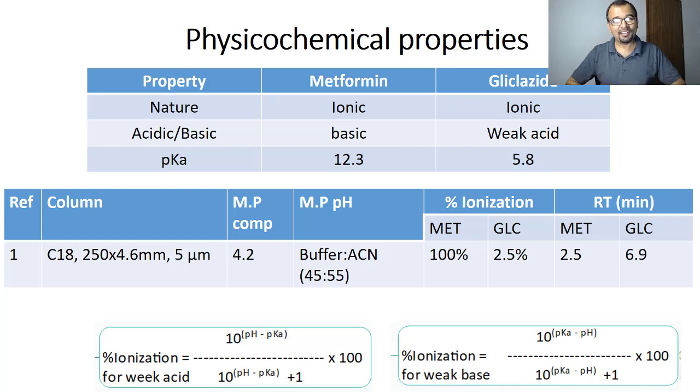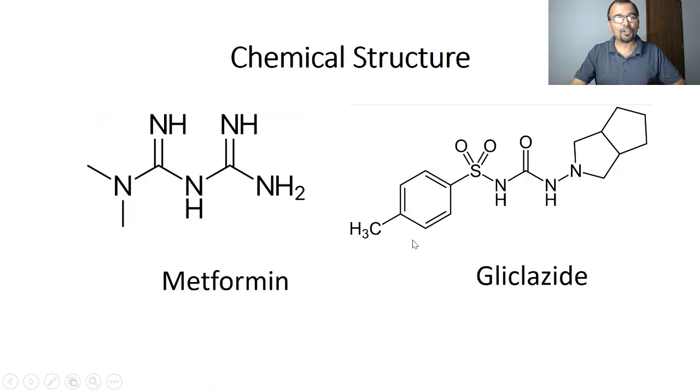It will not, right? Because you also need to understand the chemical structure of these two compounds, and you will find that metformin is polar in nature as compared to the glycoside. So predominantly, in reverse phase chromatography, you will have faster elution for the metformin as compared to the glycoside. But the pKa and the pH help you understand how you can prolong or reduce the retention time just by changing the pH of the mobile phase. I hope that is clear.